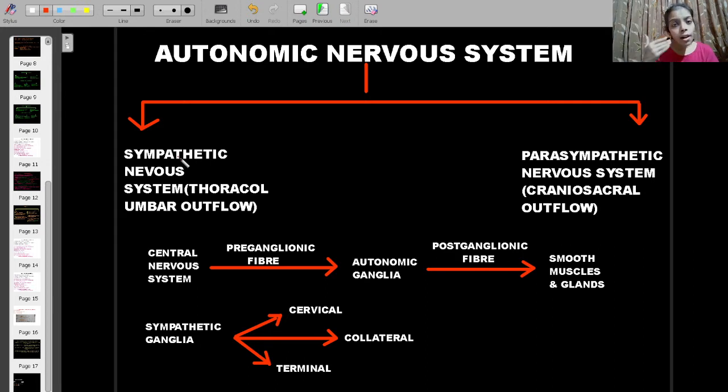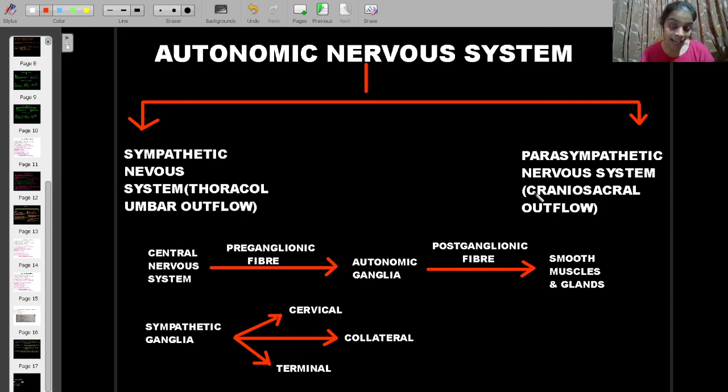Now suppose the sympathetic nervous system has initiated the heartbeat and the heartbeat has become too high. Now it needs to slow down. That will be done by the parasympathetic nervous system. It brings the body back to normalcy. When there is an emergency, the sympathetic nervous system works. When more or less the emergency situation is over, then the parasympathetic nervous system comes into action. It restores the normal condition.